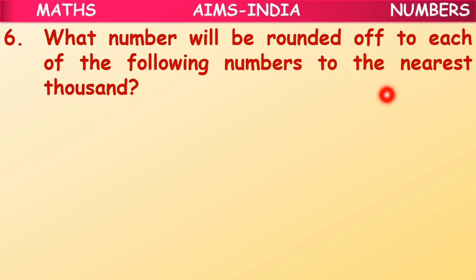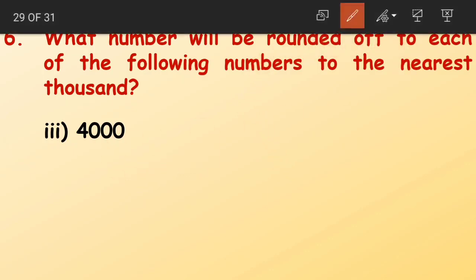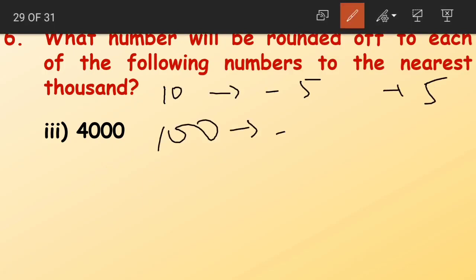Now the last questions. What number will be rounded off to each of the following numbers to the nearest thousands? Again, this 4,000 is an estimated number. We have to find out which numbers will be rounded off as 4,000. For tens, we subtracted 5 and added 5. For hundreds, we subtracted 50 and added 50.